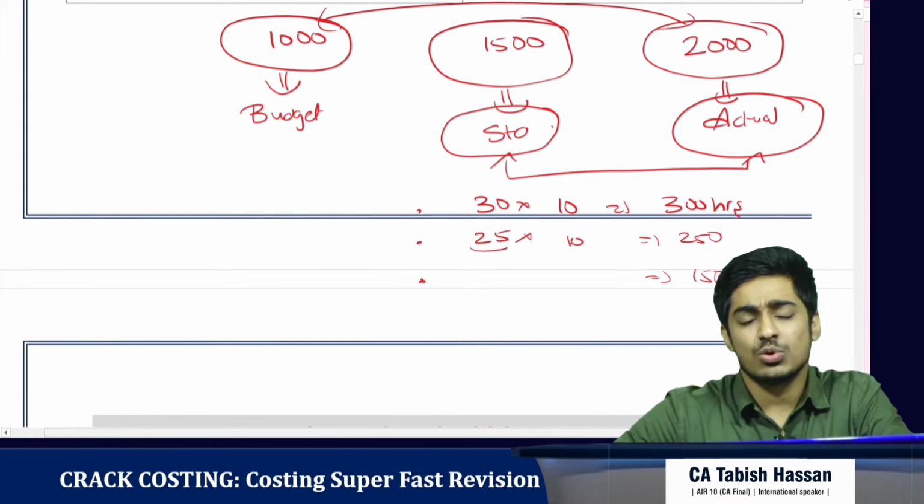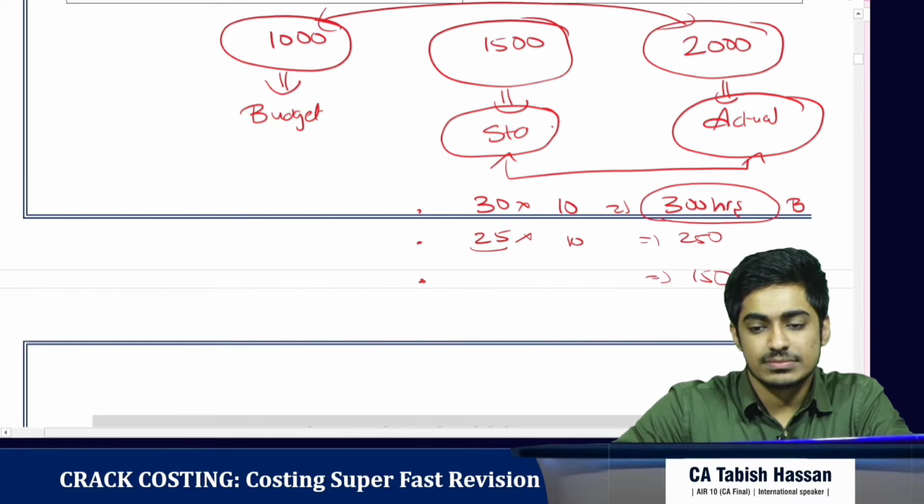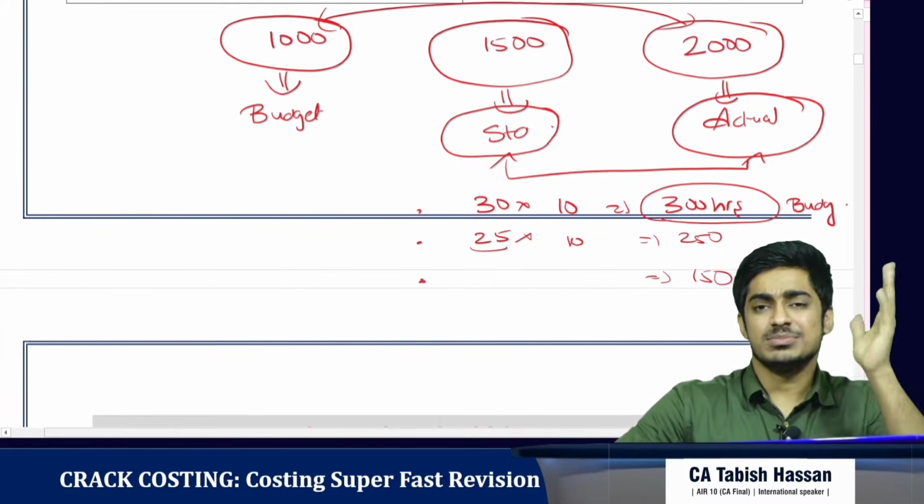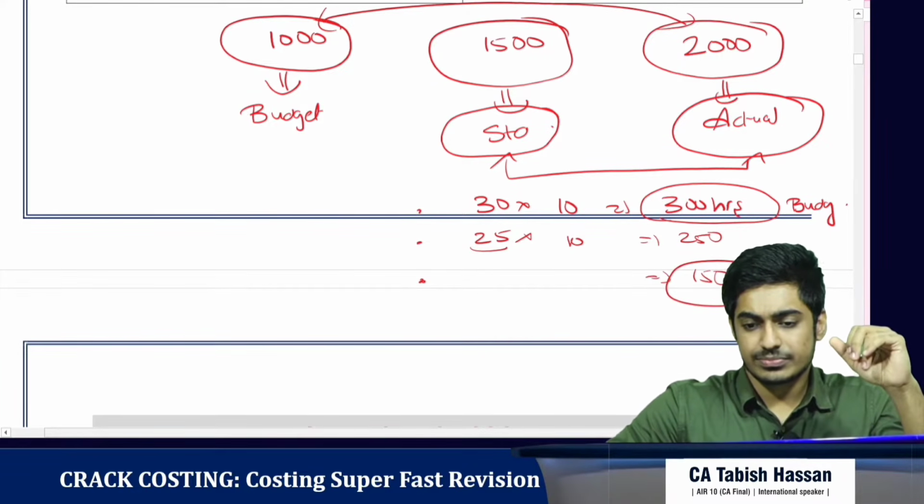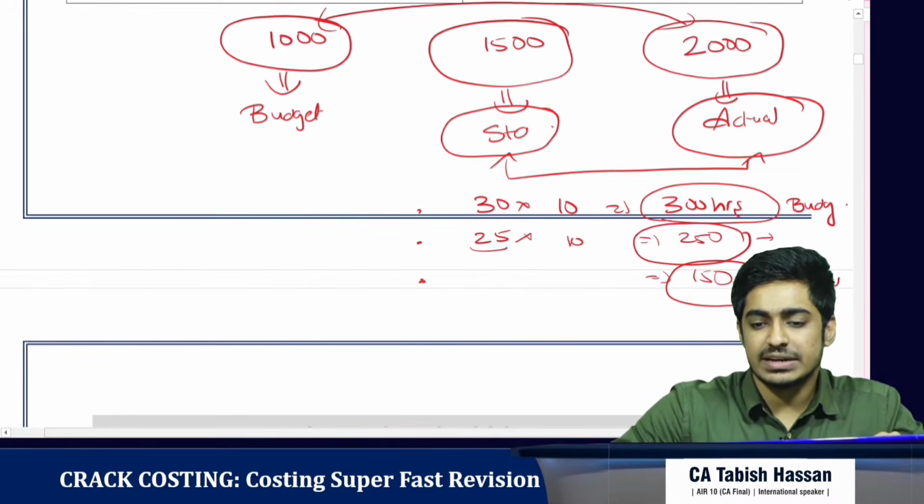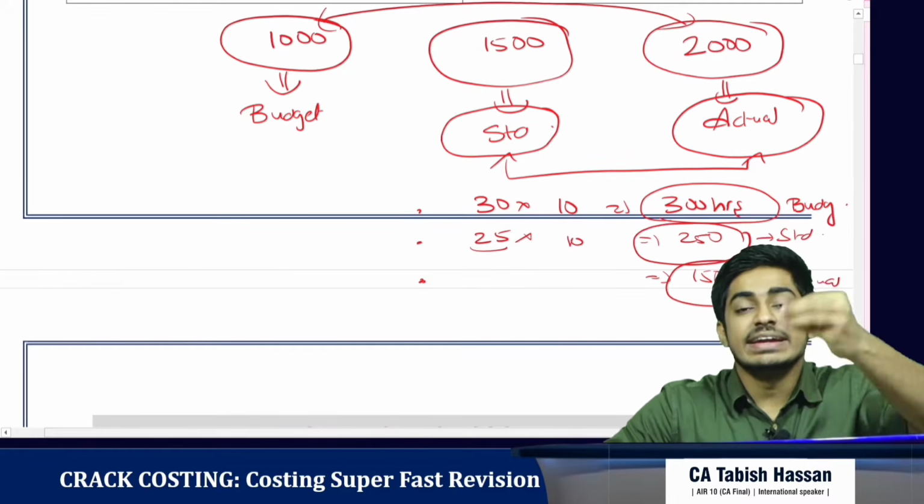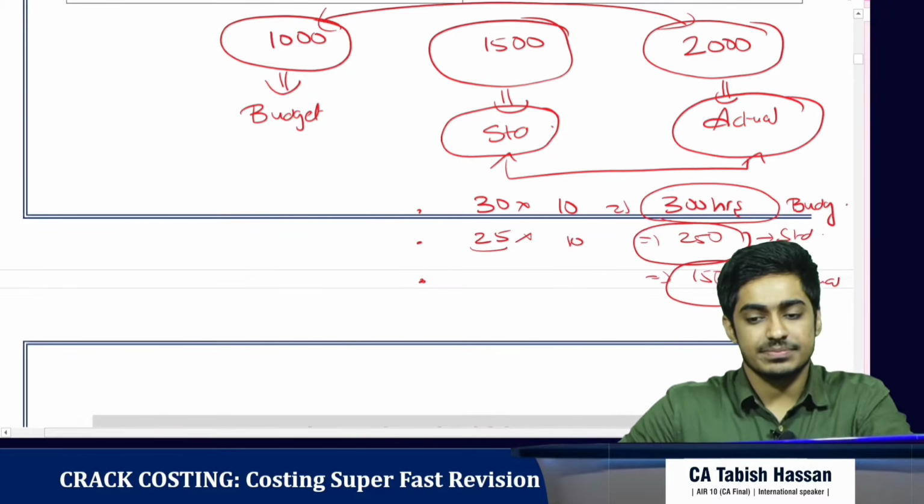What is budget? What is standard? What is actual? This is budget, our original estimation, based on historic data. This is actual, what we have actually accomplished. And this is standard, what we ideally could have achieved. Clear with this?